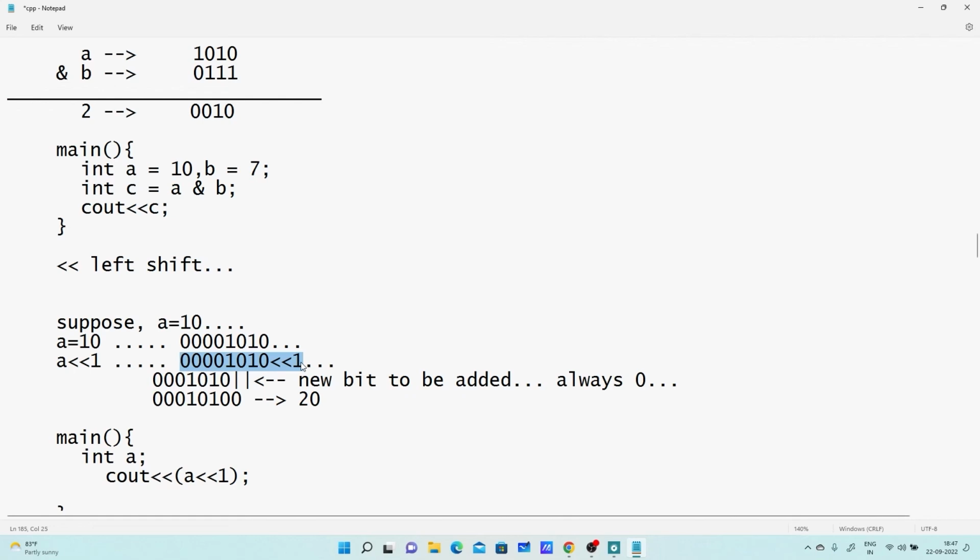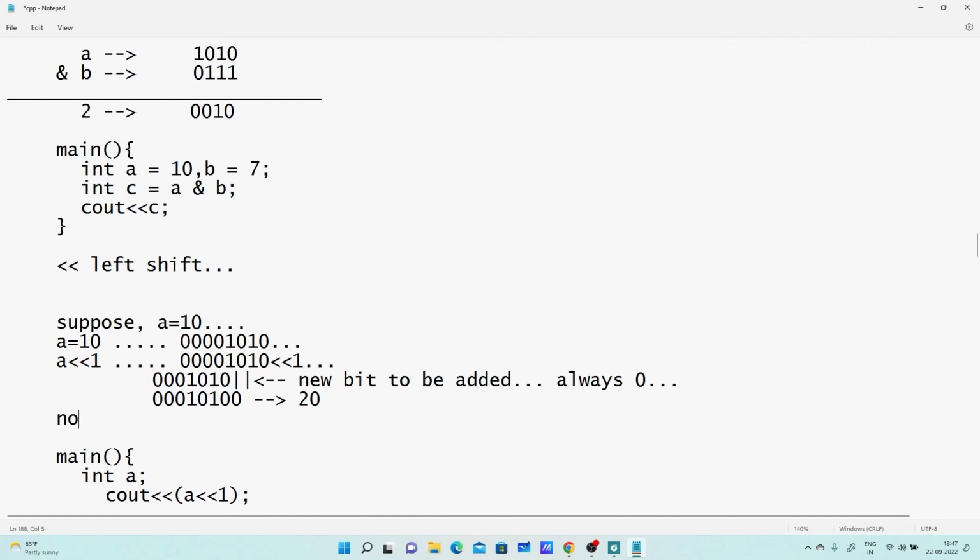Now this is the new place here. This particular location is the vacant place at which we can add the new bit, and it will be 0. So I am adding 0 here, and as I add it, we are getting 20. So how does this left shift bit operator work?